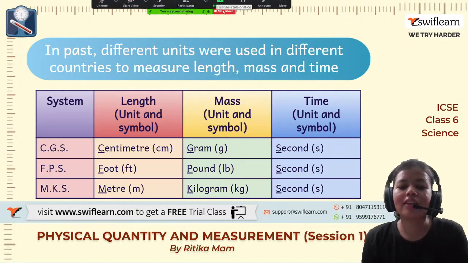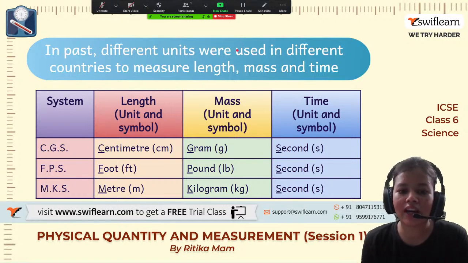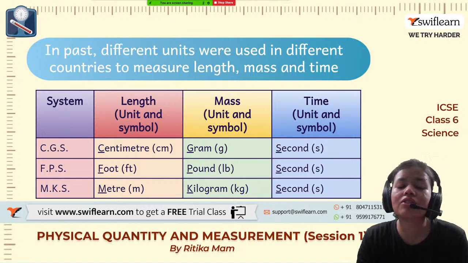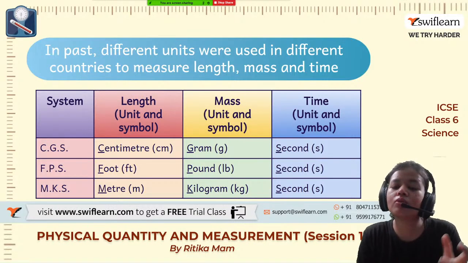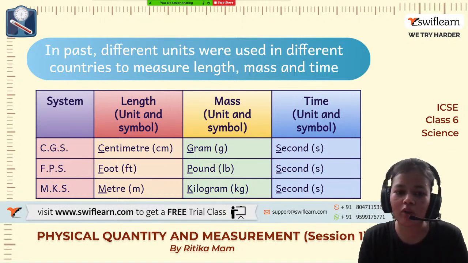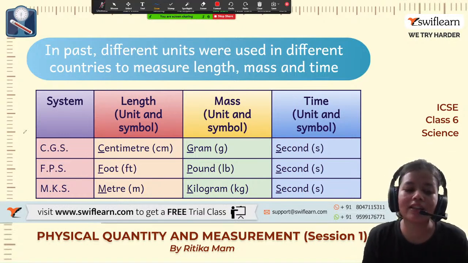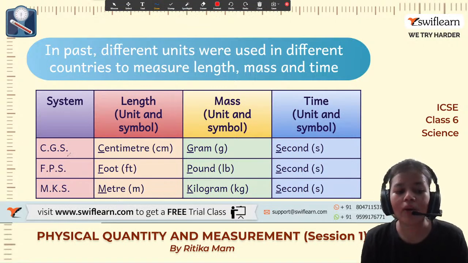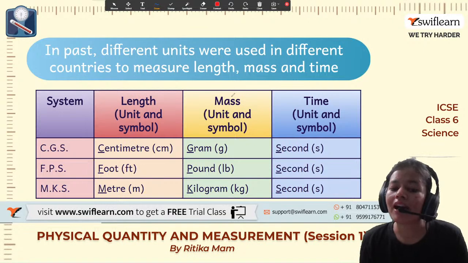Okay, what happened in the past was that there was no standardization. Different countries were using their own units. For example, there was the CGS system, in which length was measured in centimeter, mass in gram, and time in second.